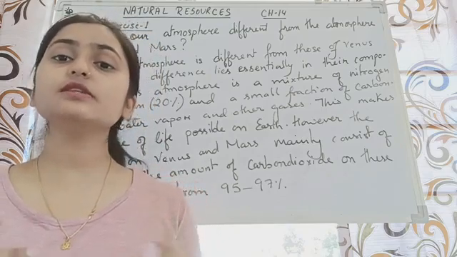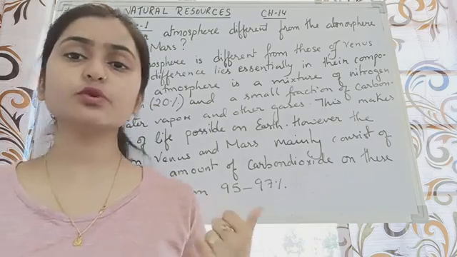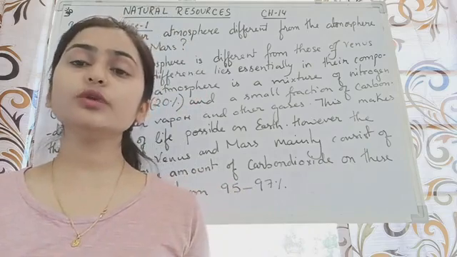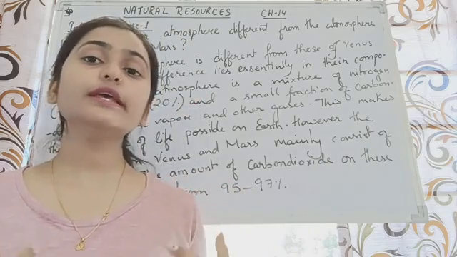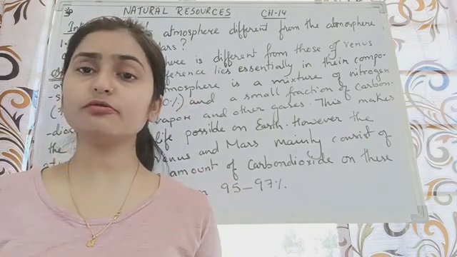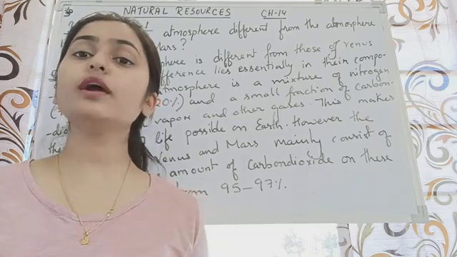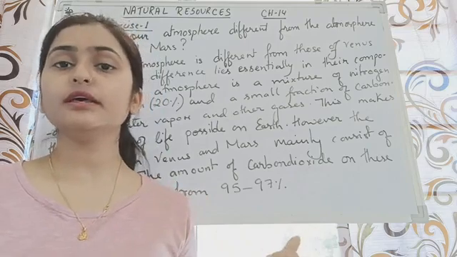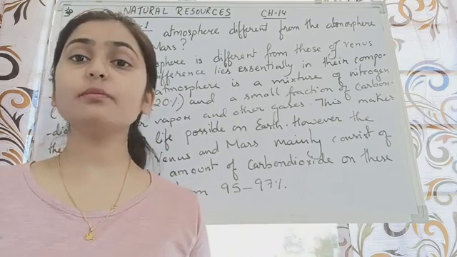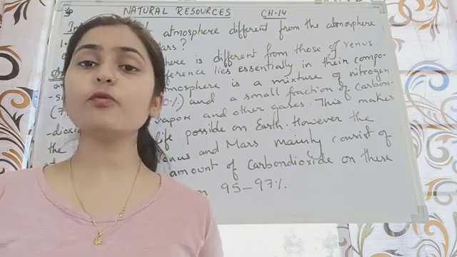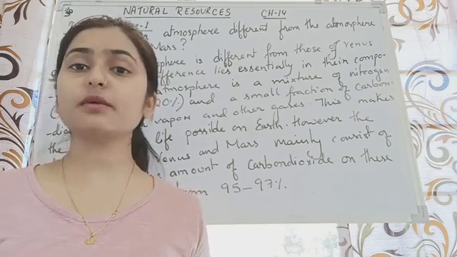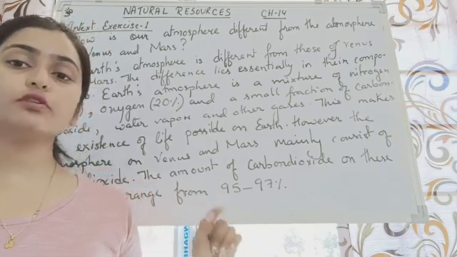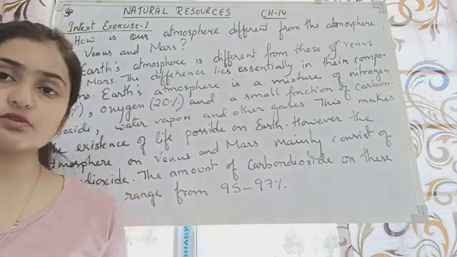The reason is natural resources like atmosphere. When I say atmosphere, I mean air. Now we all know that we human beings need air, we need oxygen in order to live. We have to breathe oxygen. So from where is that oxygen coming? That oxygen is coming from the atmosphere of the earth. Again, the plants need carbon dioxide in order to live. So from where is that coming? Again it's coming from the atmosphere. So atmosphere is also a part of the natural resources. It's actually the first natural resource.